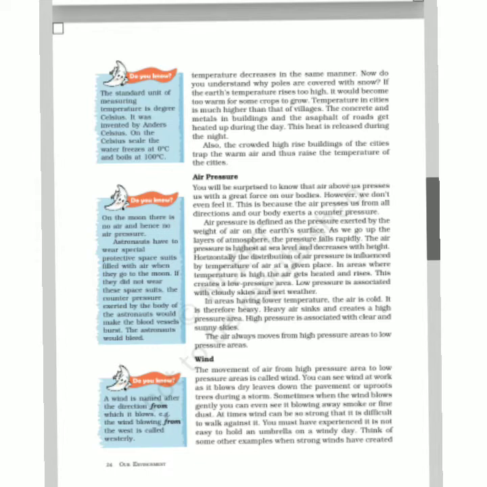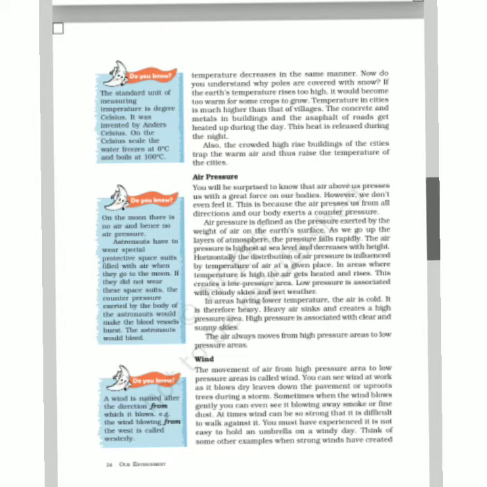Air pressure is defined as the pressure exerted by the weight of air on the Earth's surface. Horizontally, the distribution of air pressure is influenced by the temperature of the air at a given place. In areas having a low temperature, the air is cold. The air always moves from high pressure areas to low pressure areas.